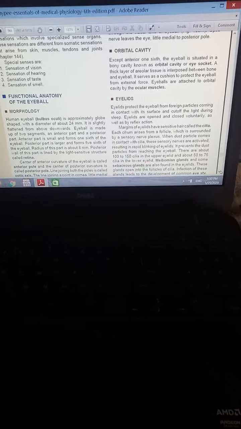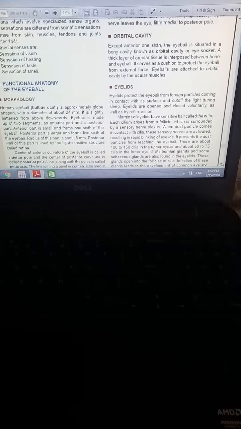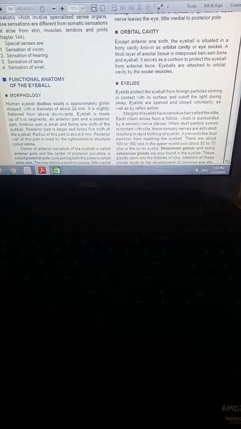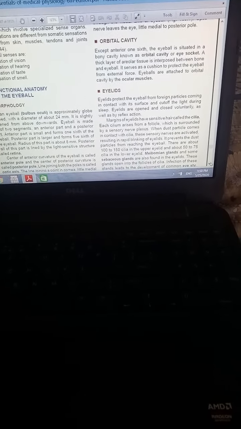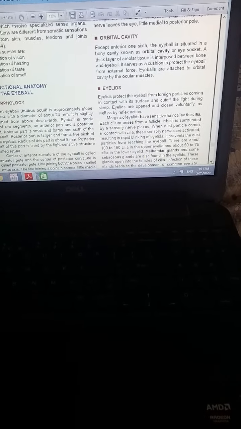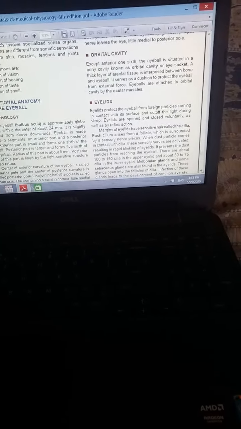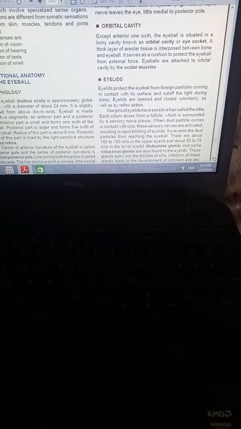Now it has a thick layer of areolar tissue, which is interposed between the bone and the eyeball. So what are the structures of the orbital cavity? This orbital cavity has a thick layer of tissue interposed between the bone and eyeball. Now this orbital cavity also works as a cushion to protect the eyeball from external forces.